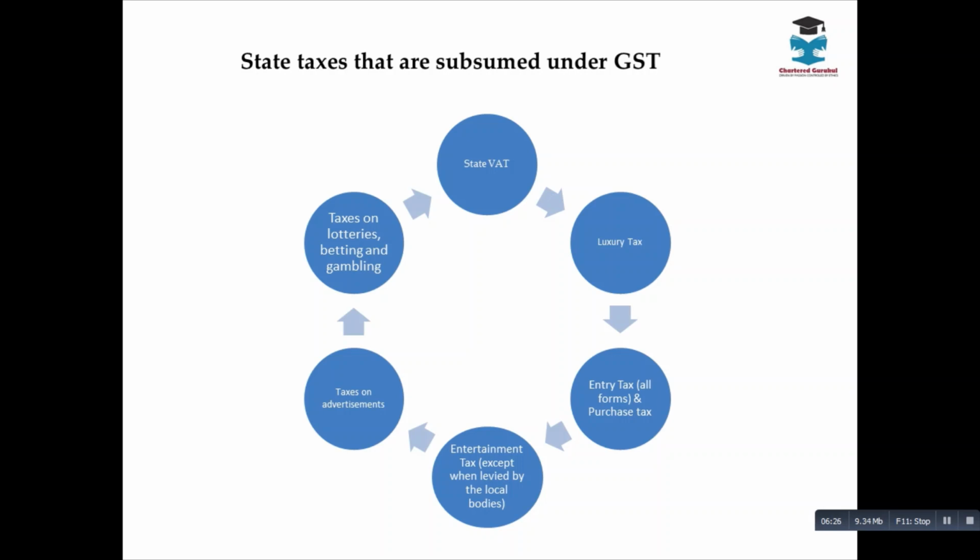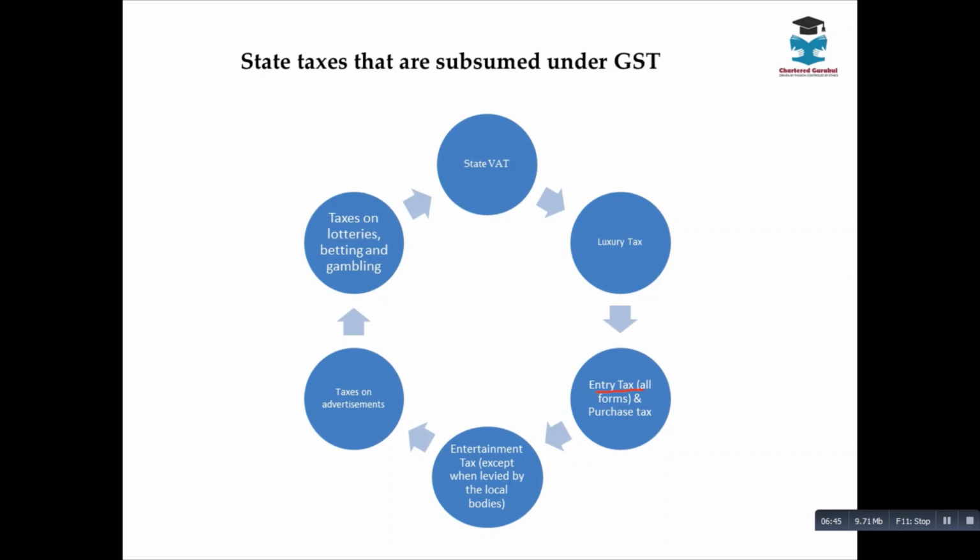This was subject to the state government. Even this luxury tax is subsumed. Entry tax: whenever specified goods enter a state, there shall be an additional levy in addition to the CST, called entry tax.